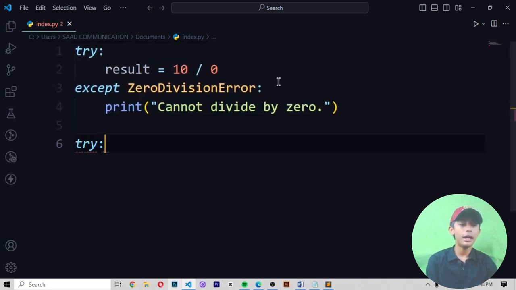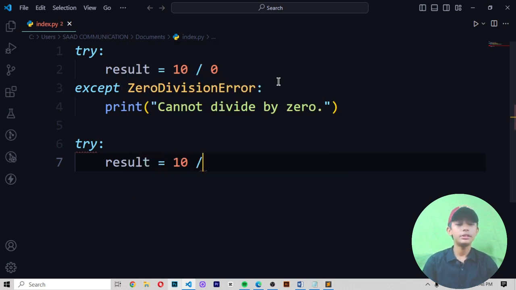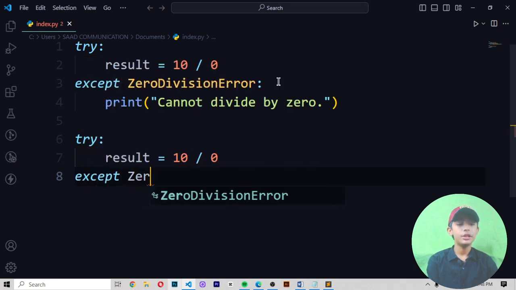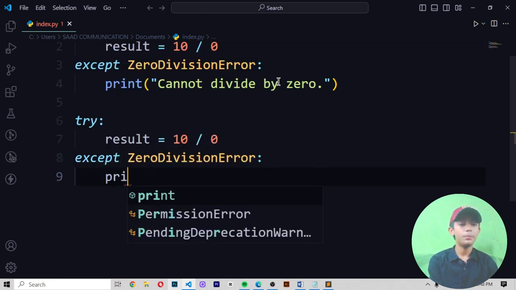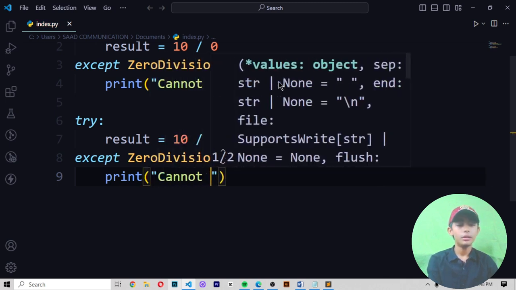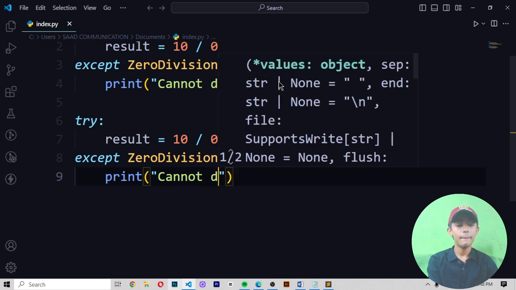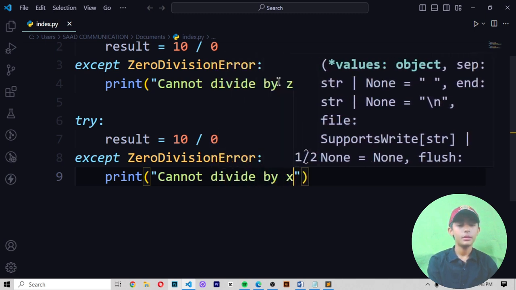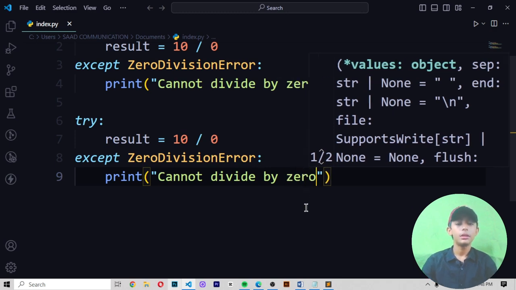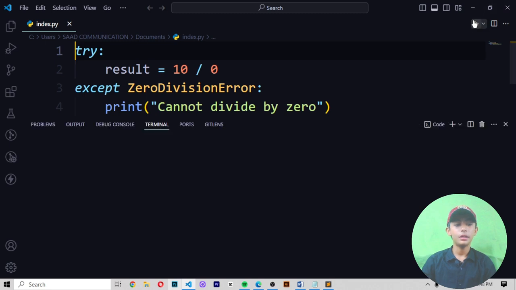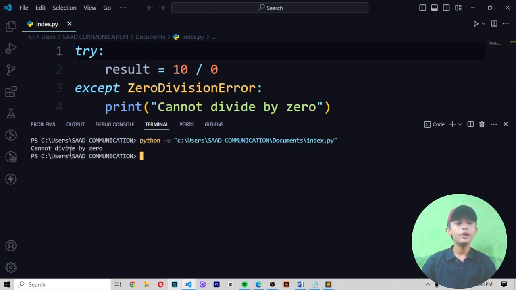First of all, you write try and then result equals 10 divided by 0, and then except ZeroDivisionError. Then in the print you write "cannot divide by 0", like this. Then you erase the original code, save it and run it. Then it gives you "cannot divide by 0".